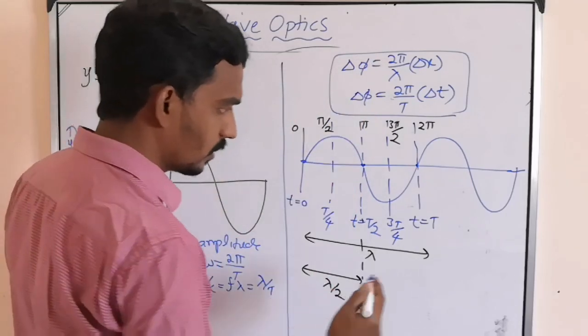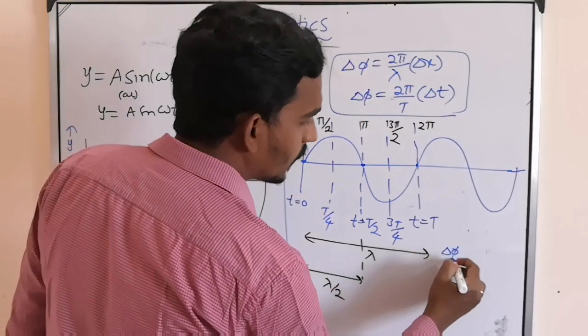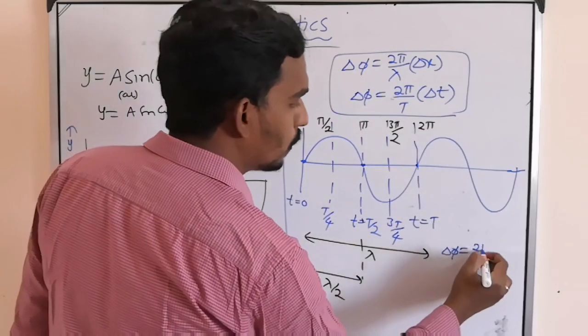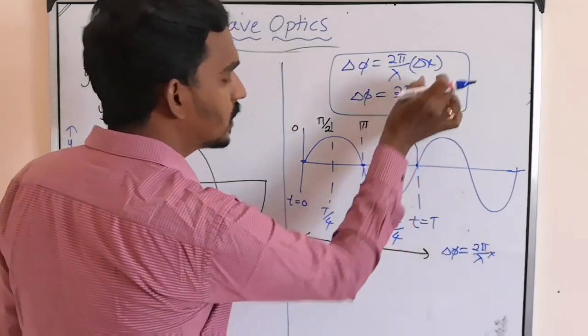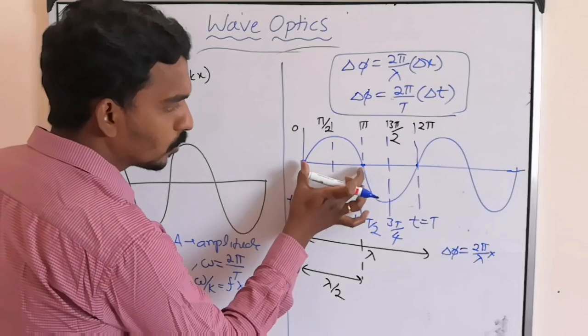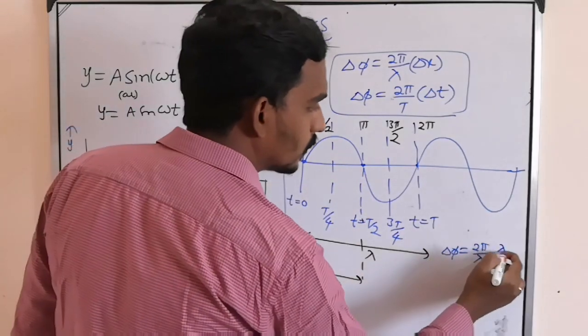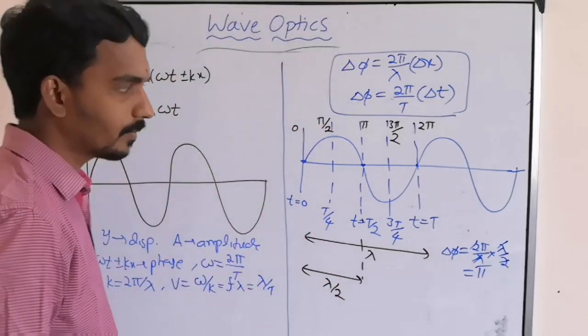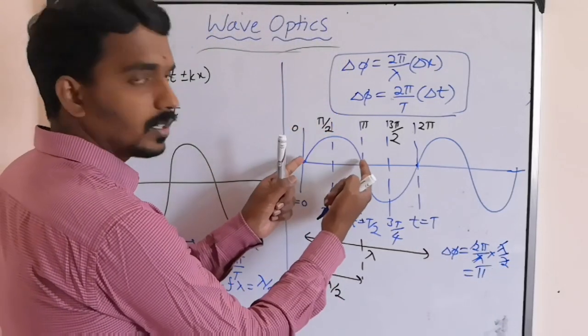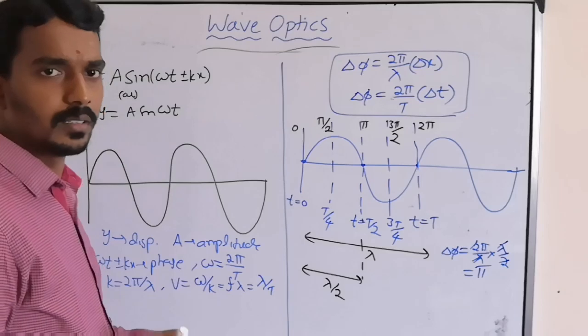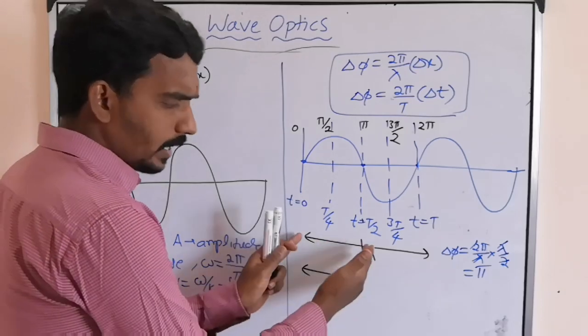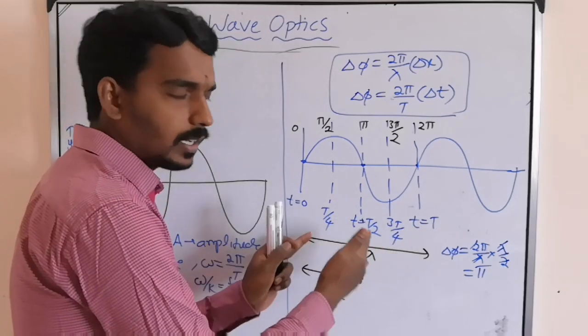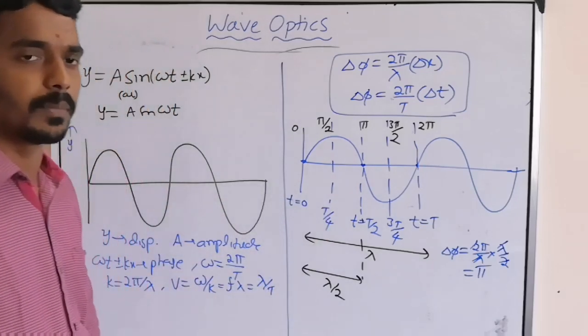Let's see. Delta phi equals 2 pi by lambda into delta x. What is delta x between these two points? Lambda by 2. So lambda and 2 cancel, how much? Pi. What is the phase difference between these two points? Pi. So for every linear separation there is an angular separation.